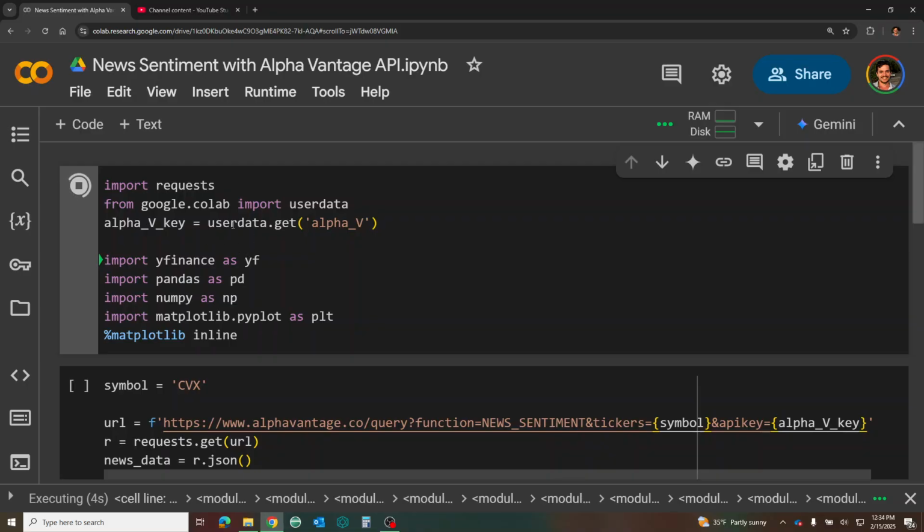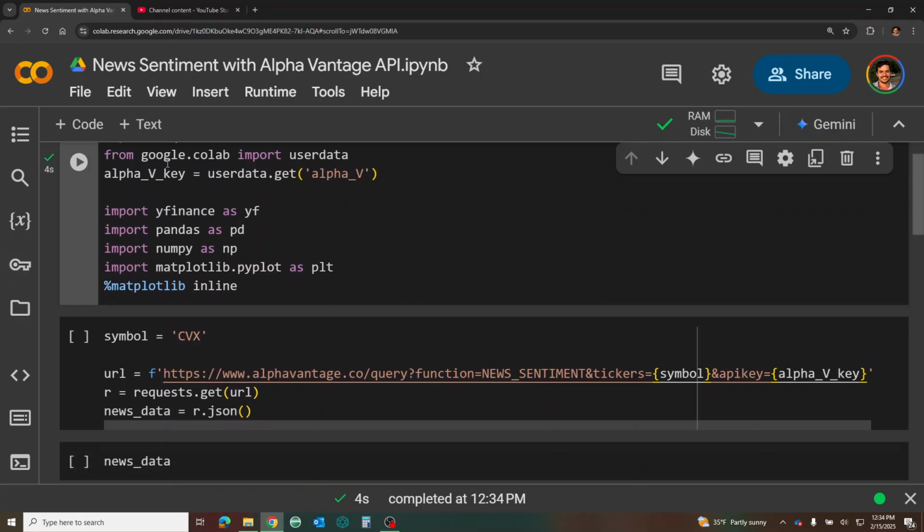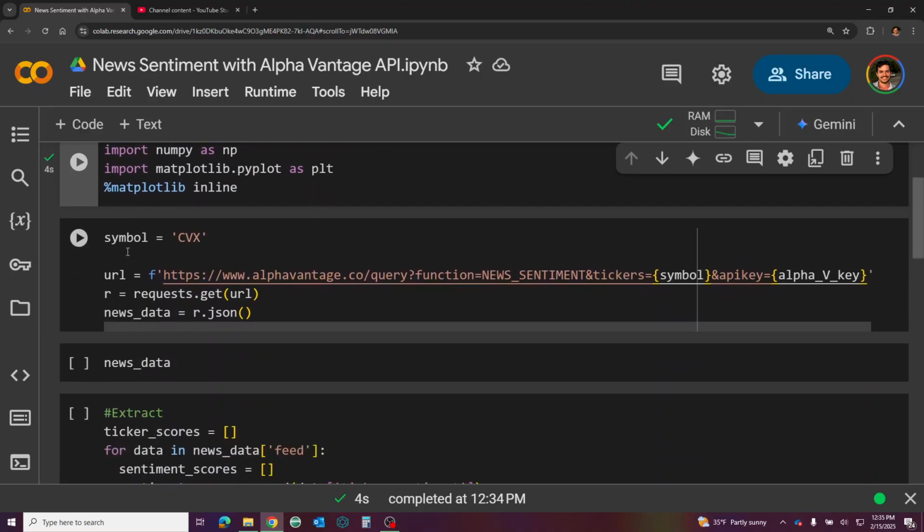And I've already got an API key from them. It's free. You just go to alphavantage.com/API and they'll be able to get you one. And you can request it. It's super easy. Google Colab also has a place where you can put your keys and you can just call it using the userdata.get, and I've named it Alpha V. Other than that, you'll just need pandas and NumPy, and you'll also need requests to get the blob.